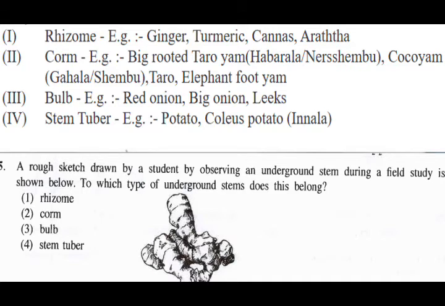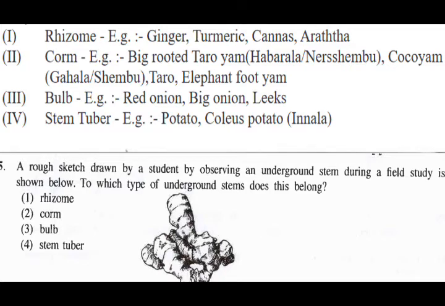So just get to fix it in your mind, right? These are the diagrams of them. So here rhizome, ginger, turmeric, cannas and arrowroot are the good examples for them. Okay, when you talk about combs, they grow vertically downward under soil. So the comb good example is what? Habarala, right? They have given you the Tamil and Sinhala terms as well.